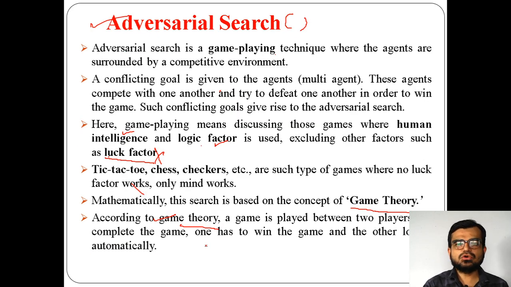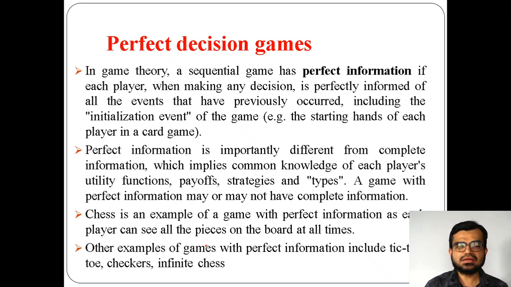If I go with adversarial search, it again has some categories. The first is perfect decision games. What do you mean by a perfect decision game? For example, each player, whenever making any decision, is perfectly informed of all the events that have previously occurred. That means if one player is playing the game, the player knows what previous events occurred, and based on that decides the next step.